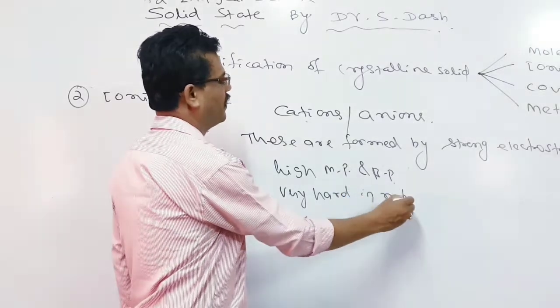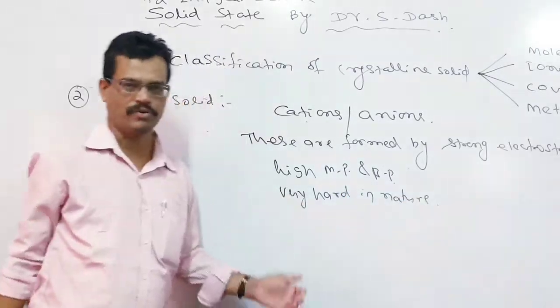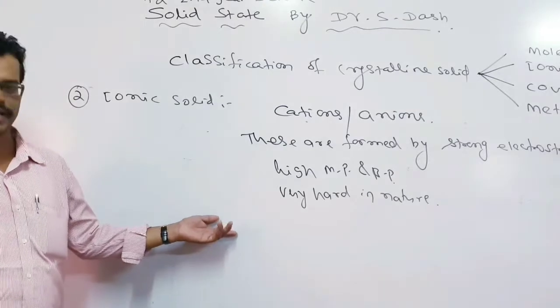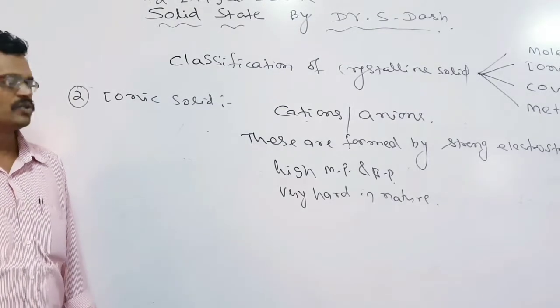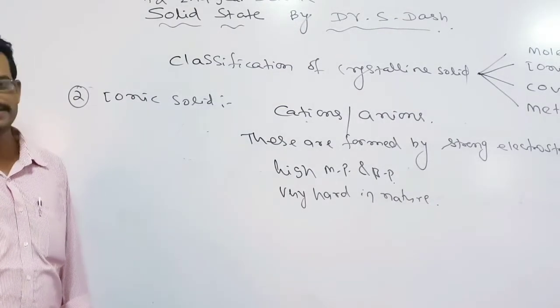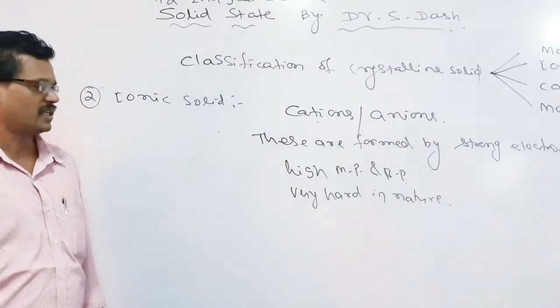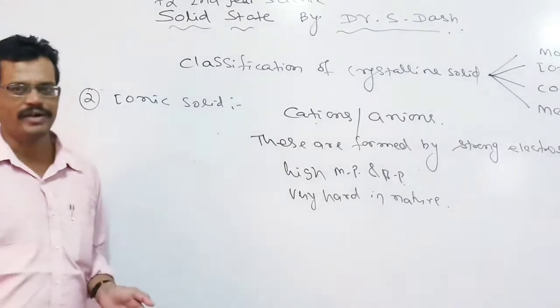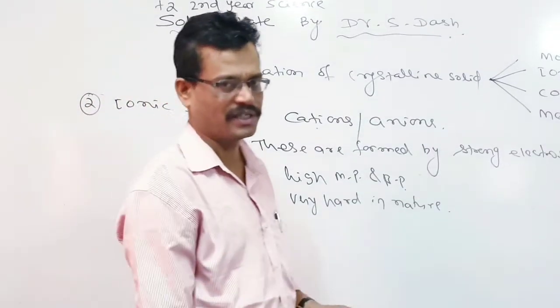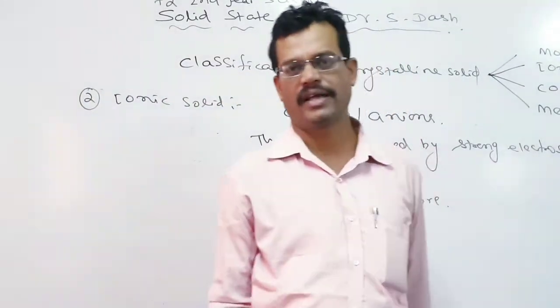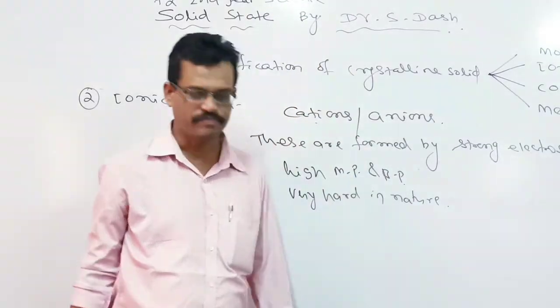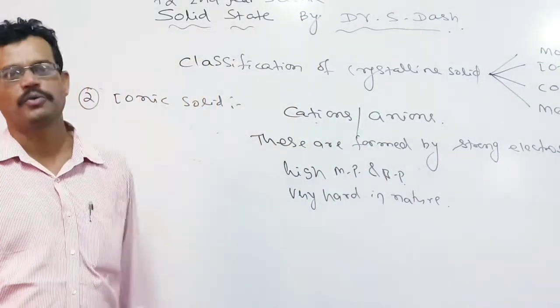Because ionic compounds are held by a strong force, in the solid state they do not carry current. But whenever they are present in the molten or liquid state, ions are free and electrons flow.